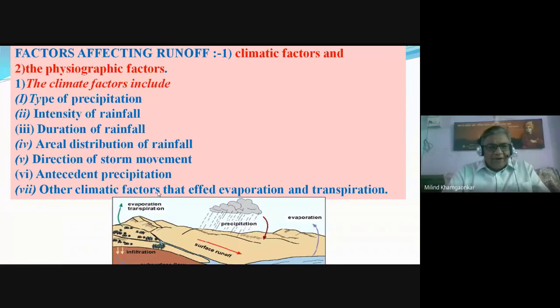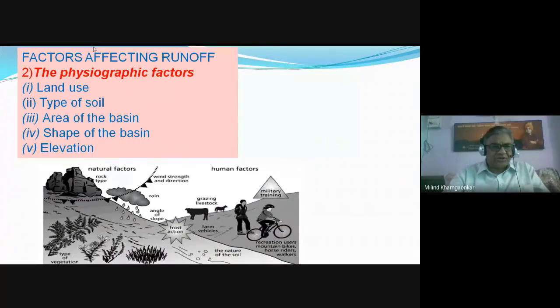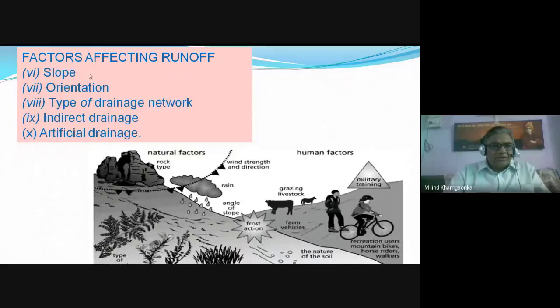Other climatic factors such as the temperature, evaporation, transpiration, atmospheric pressure, etc. Land use and physiographic factors: land use, type of soil, area of the basin, shape of the basin, elevation, slope of the ground, orientation of the ground, and type of the drainage network, meaning whether the drainage network in the catchment area is large.